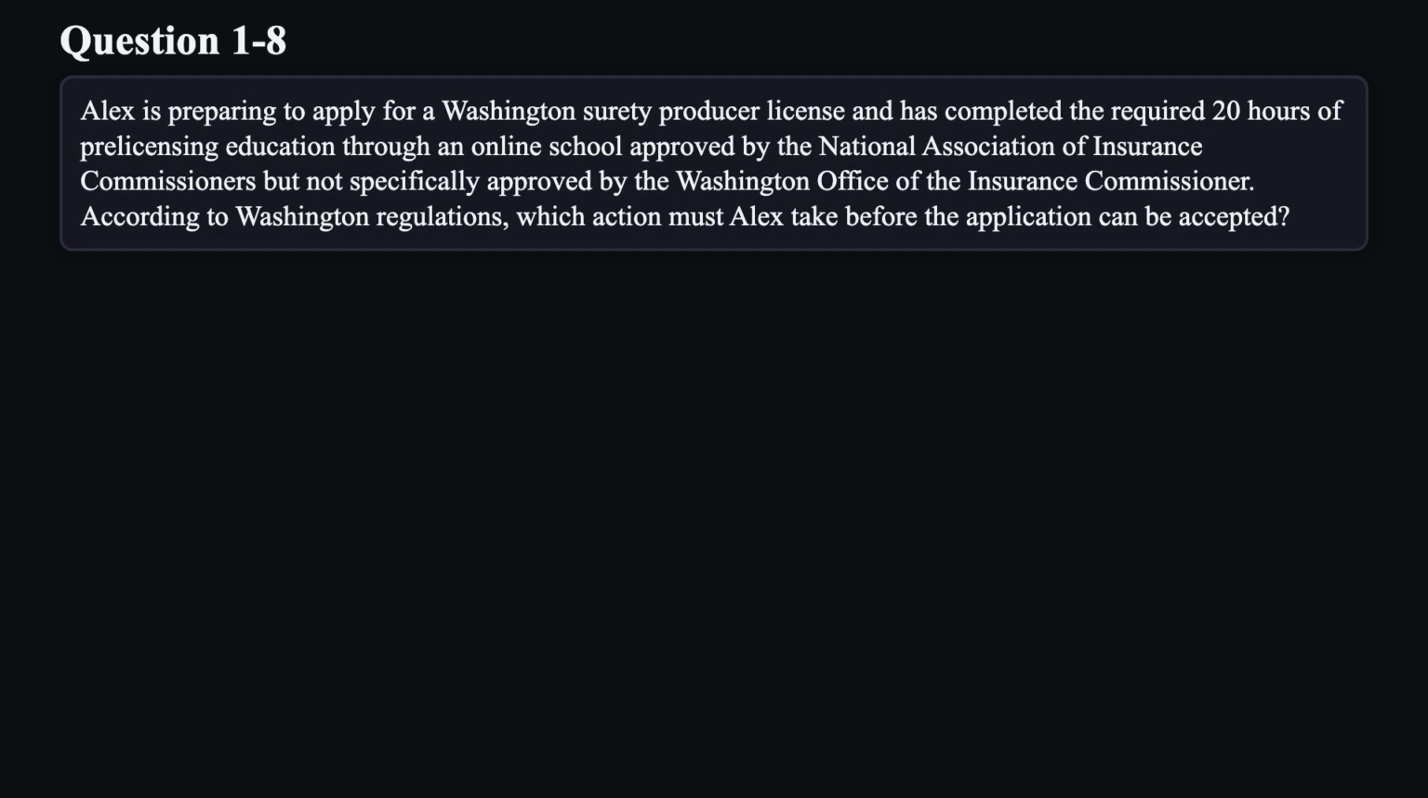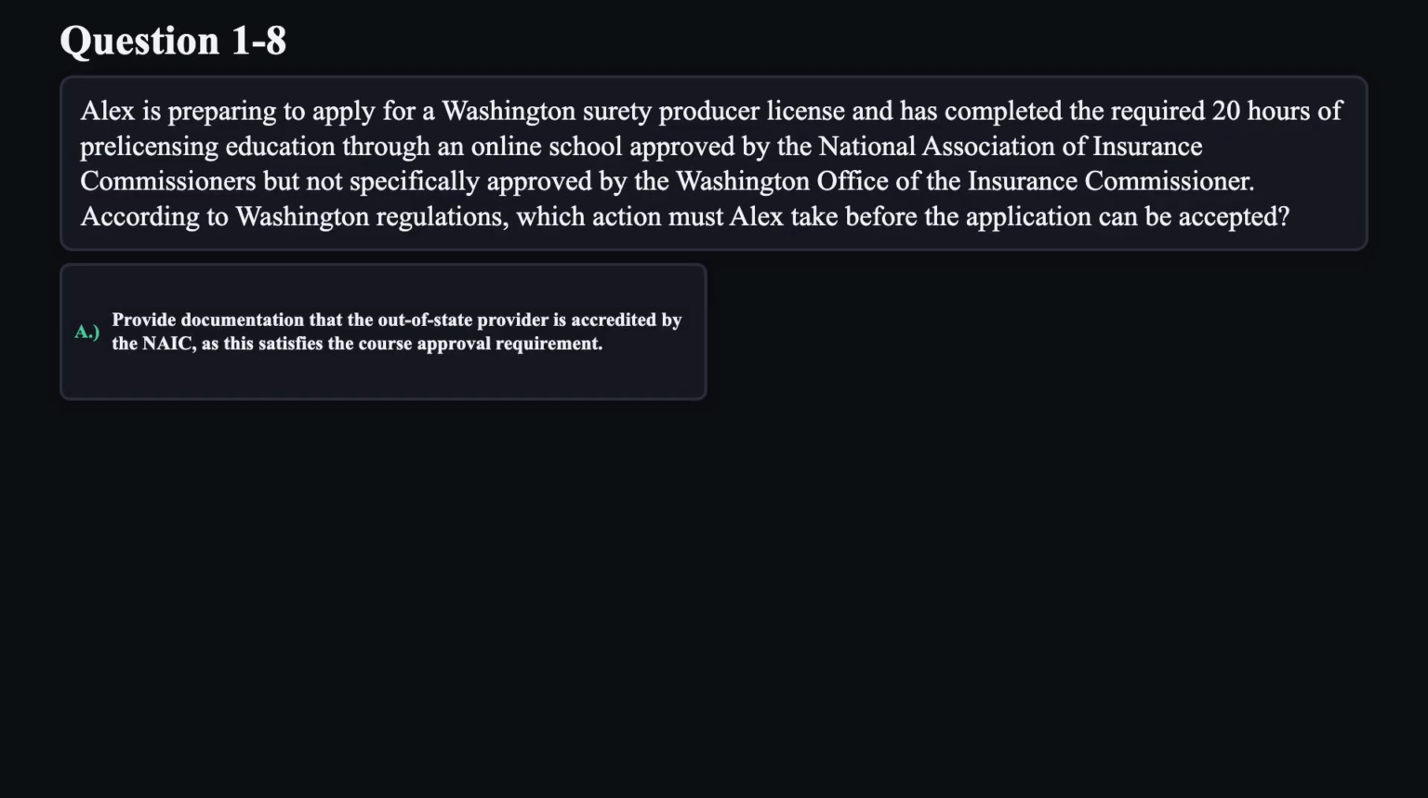Question 8. Alex is preparing to apply for a Washington surety producer license and has completed the required 20 hours of pre-licensing education through an online school approved by the National Association of Insurance Commissioners, but not specifically approved by the Washington Office of the Insurance Commissioner. According to Washington regulations, which action must Alex take before the application can be accepted?